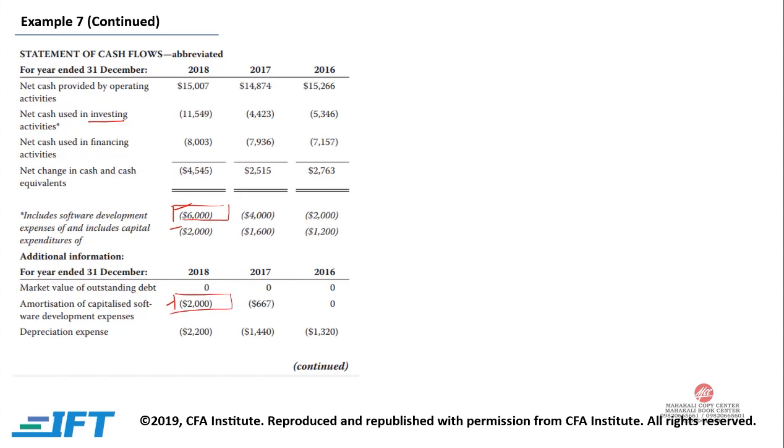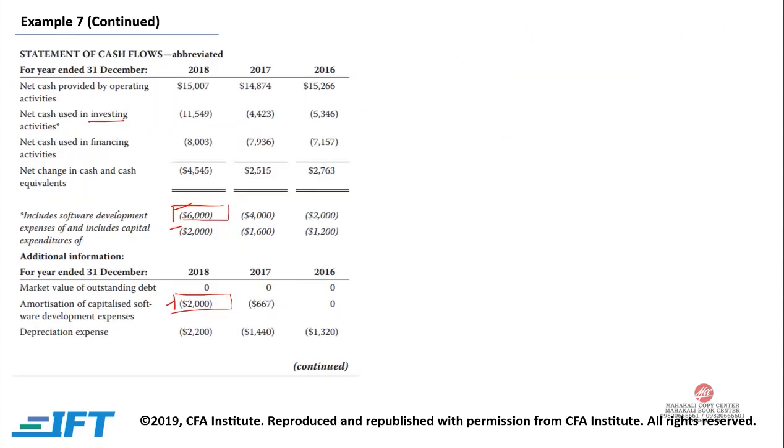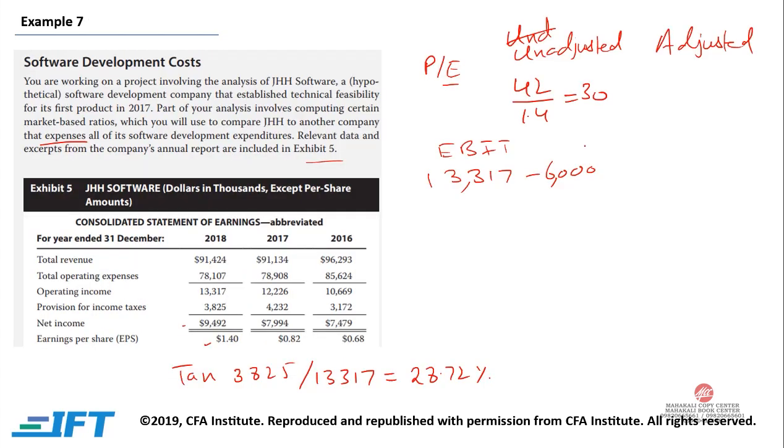Now, in order to calculate your new net income, we first need to subtract 6,000. That is part of your expense, because it was being capitalized. It includes software development expense, that is your 6,000. And because we are expensing, there is no need for amortization. So we need to increase this by 2,000, because that was the amortization.